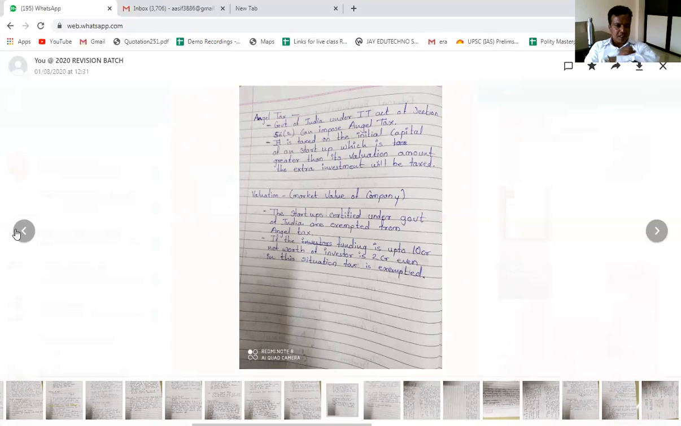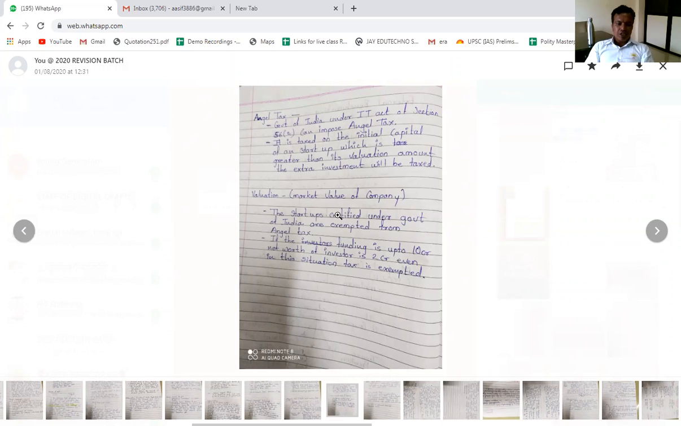a tax has been asked, like the equalization tax. A question has been asked on the equalization tax. A question has been asked on GST. A question has been asked on other types of taxes. So I'm expecting a question on the angel tax. What is the meaning of angel tax?